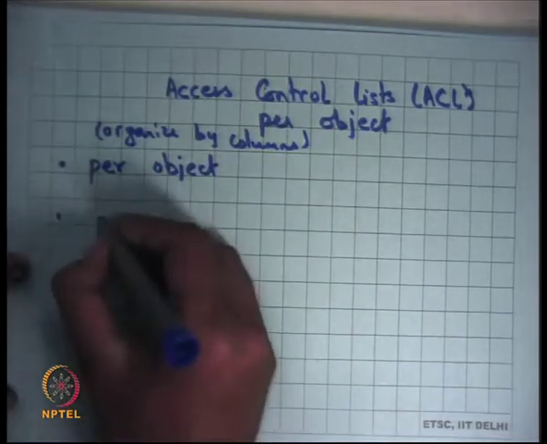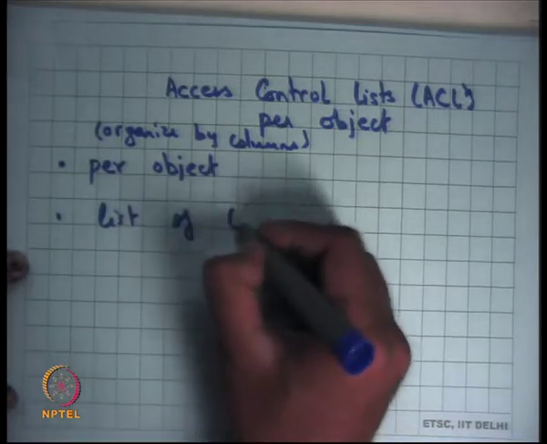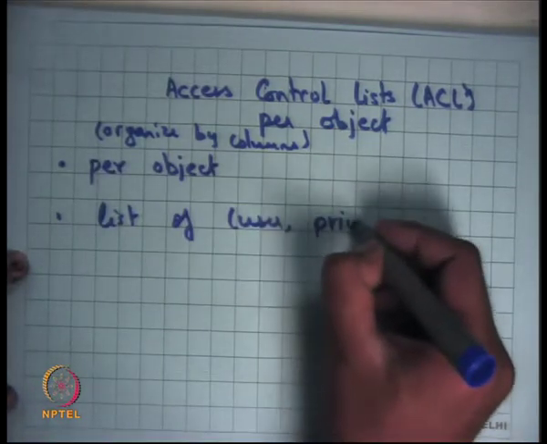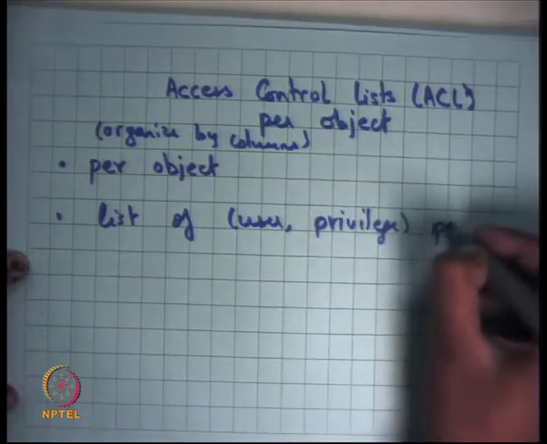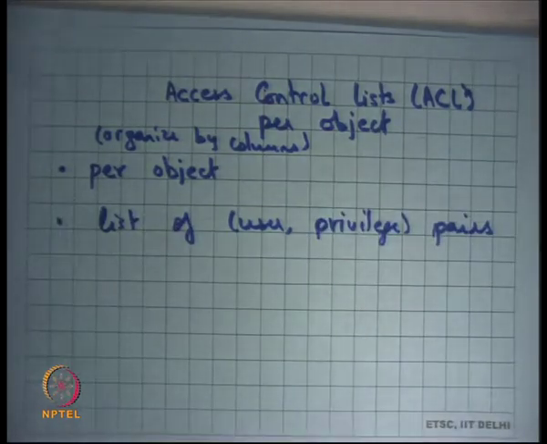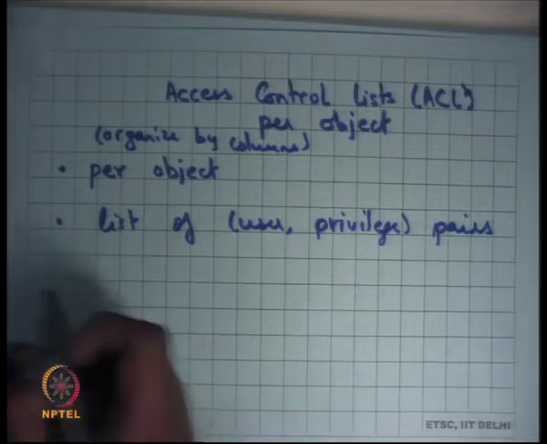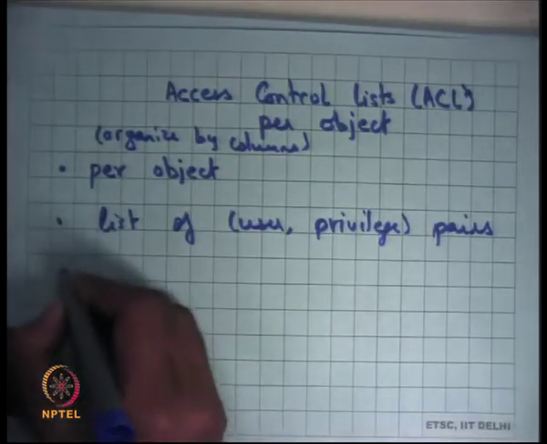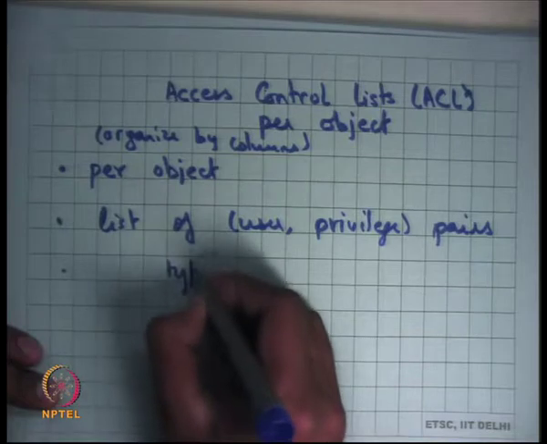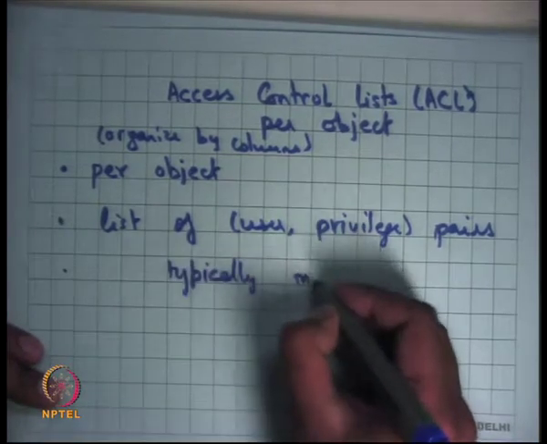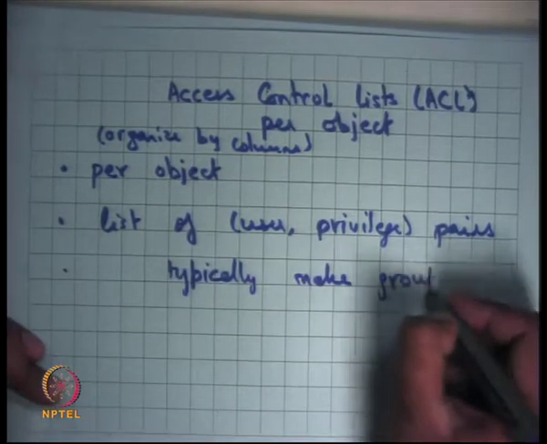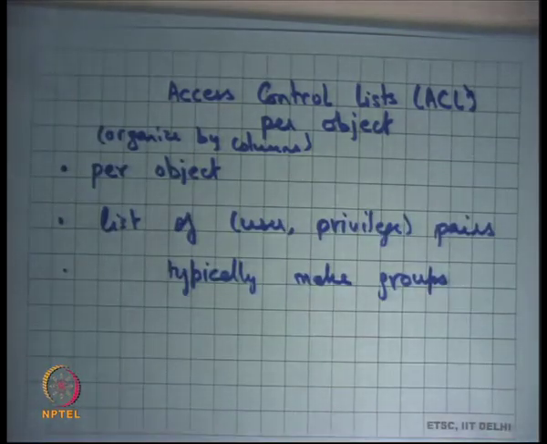Per object, a list of user-privilege pairs. This list can actually become really large, so typically you make groups and indicate that this particular resource is accessed by this group. You organize users into groups, and you say that this particular file is accessible by this group, so all the users in that group can access it with those privileges.